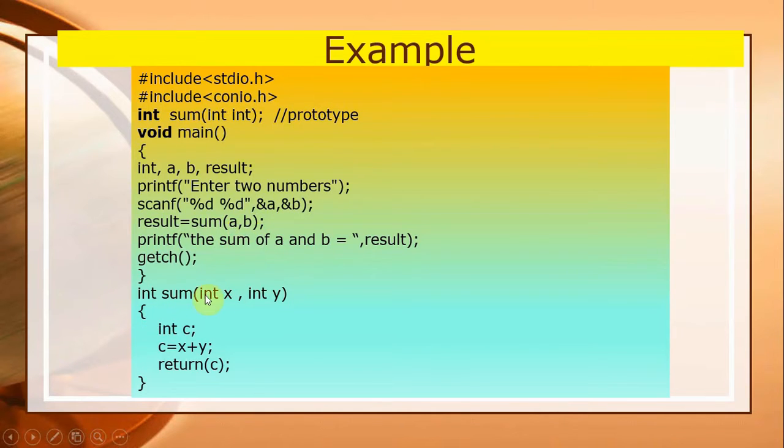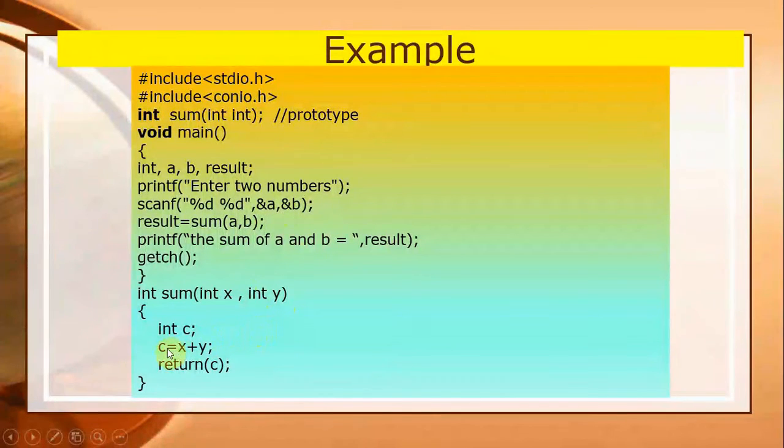So in the function definition, int sum, int x and y, there are two variables which are different, that is x and y. But whenever you call the function, the value of a is copied to int x and the value of b is copied to y. In the case of a and b both being int type, the function definition's x and y must be of integer type.